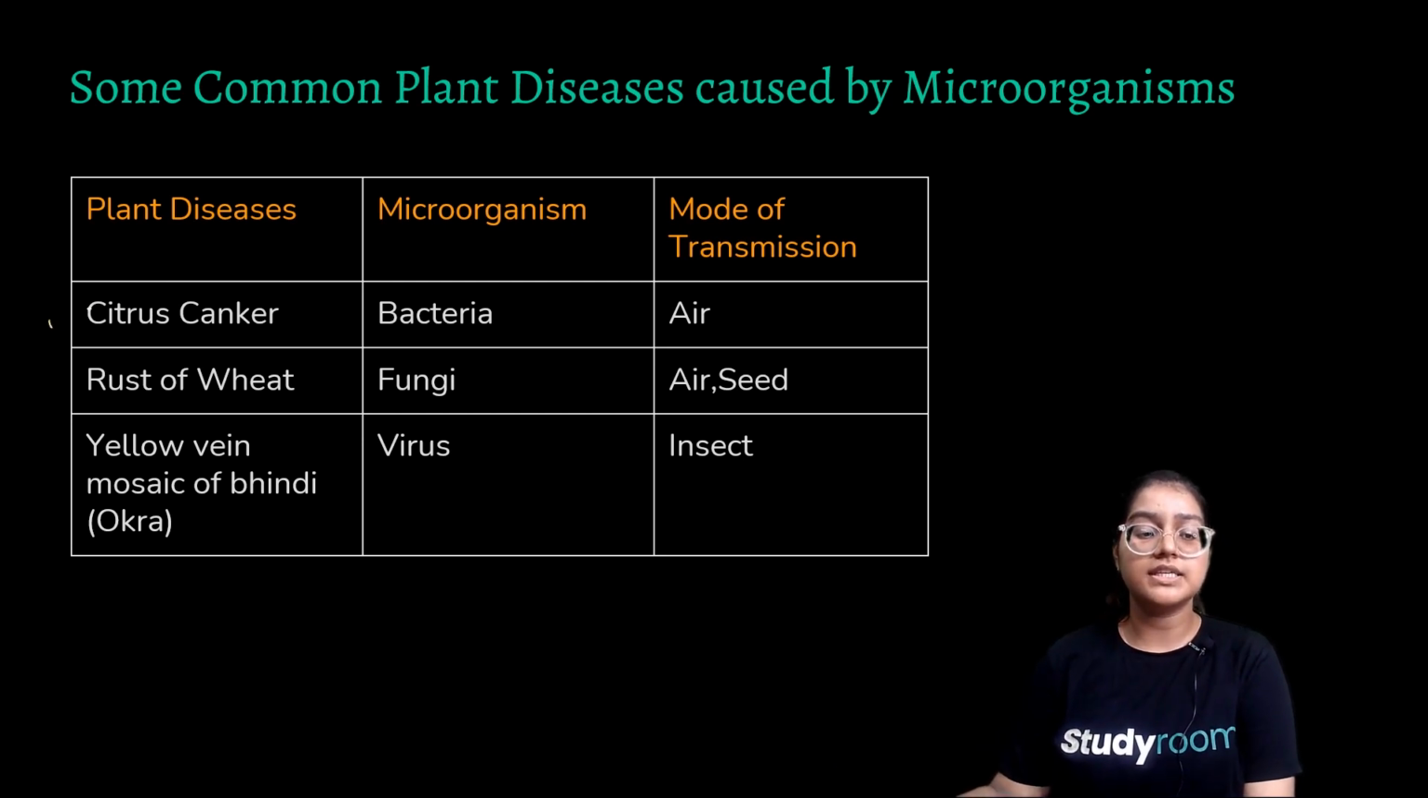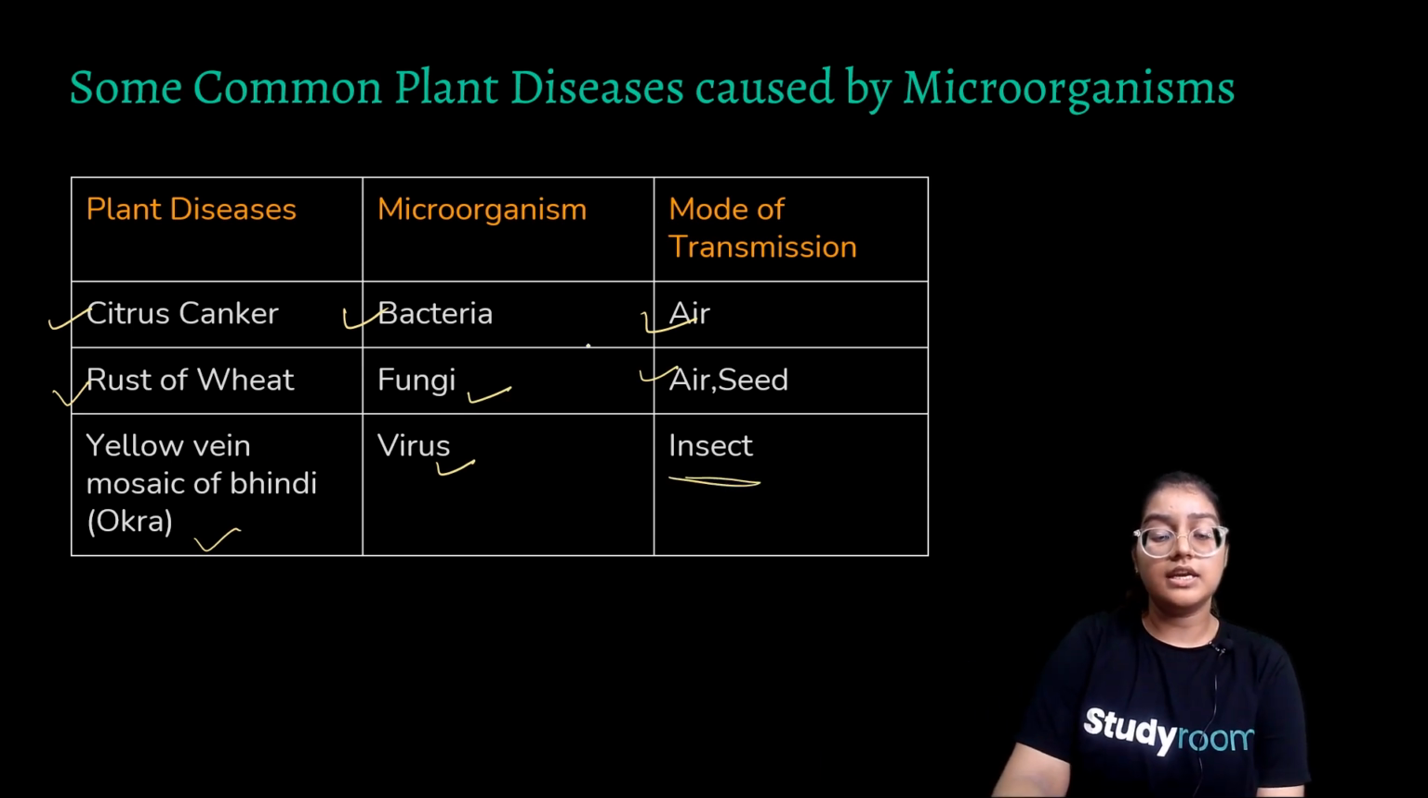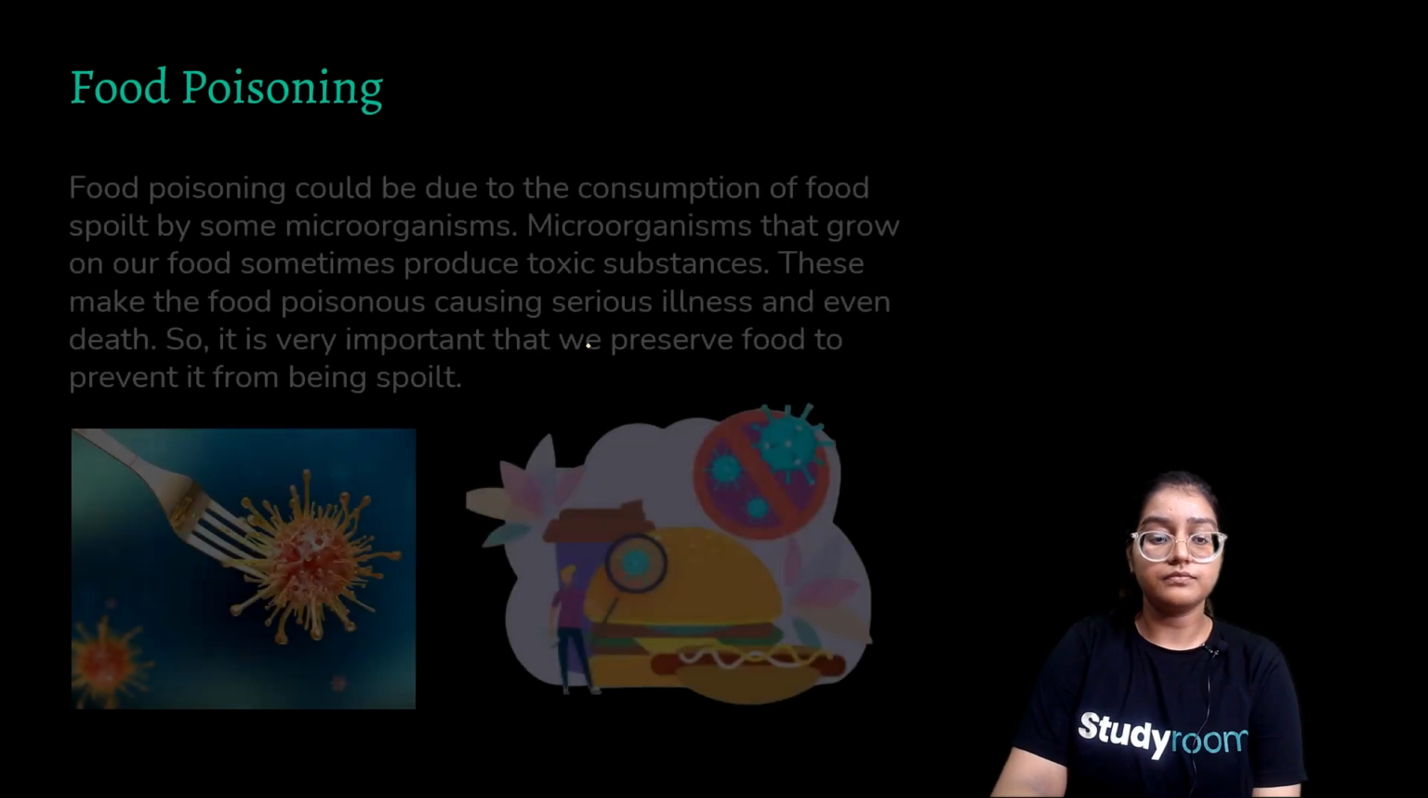For example, citrus canker is caused by bacteria and spreads through air. Rust of wheat is caused by fungi and spreads through air and seed. Yellow vein mosaic of bhindi is caused by virus, spreads through air. So you have to make a separate table for these three diseases as well.